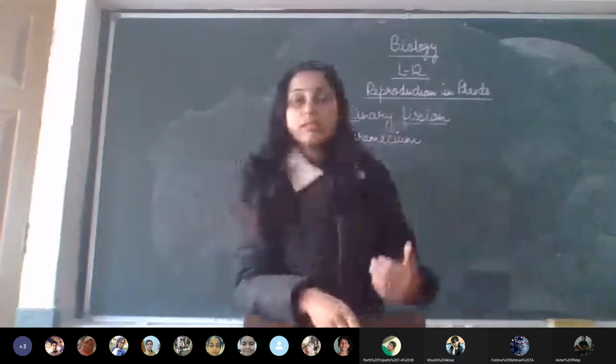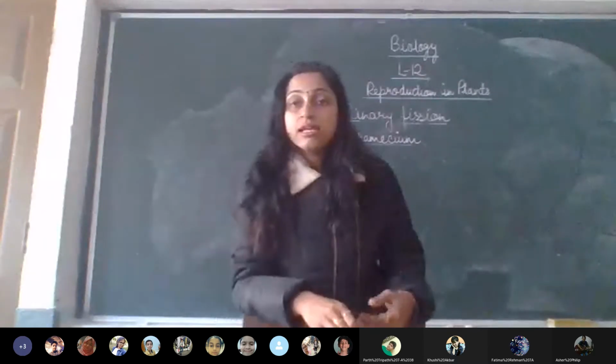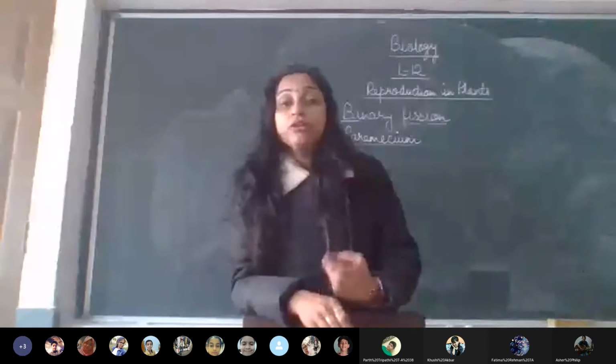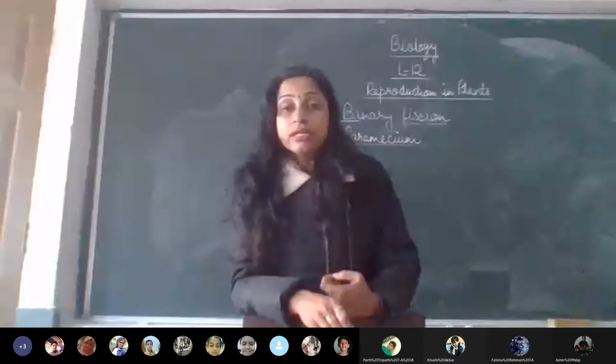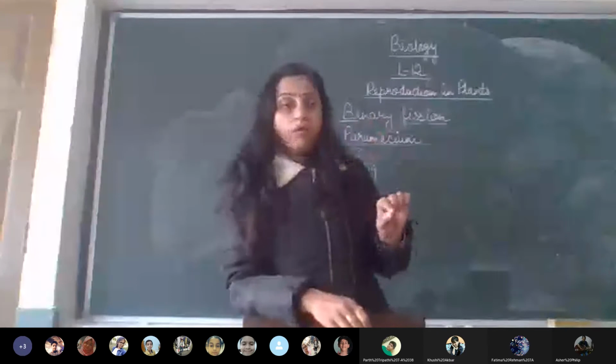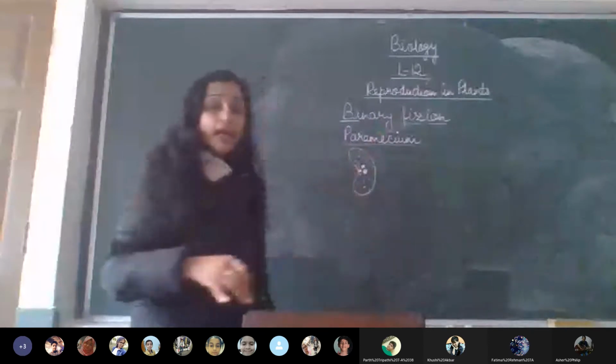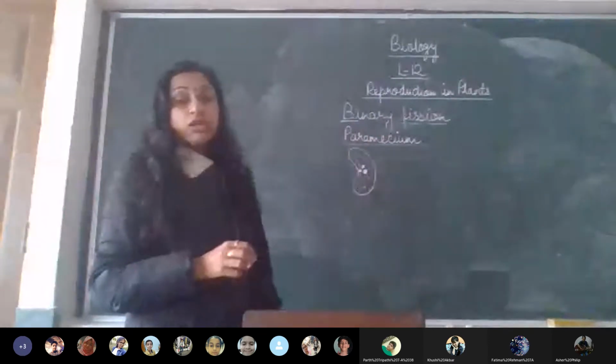Here micronuclei are present. Nucleus is present in all the cells, and along with that, additional micronuclei are present, two in number. Micro means very small. You can also see the oral groove. This is an additional structure in this.